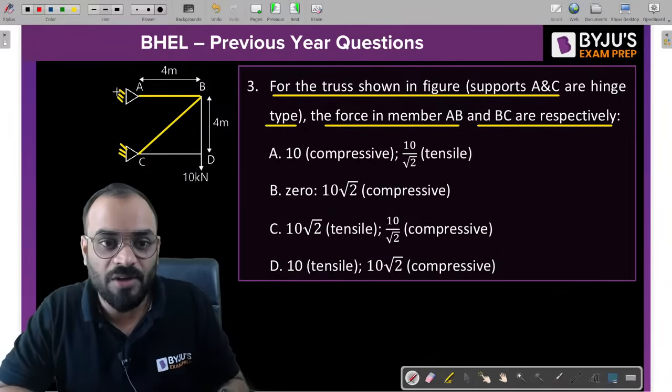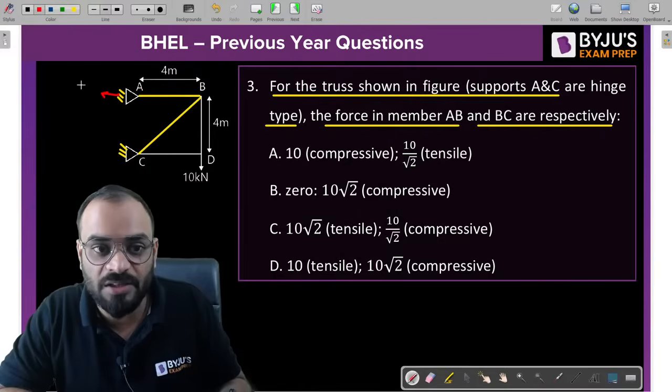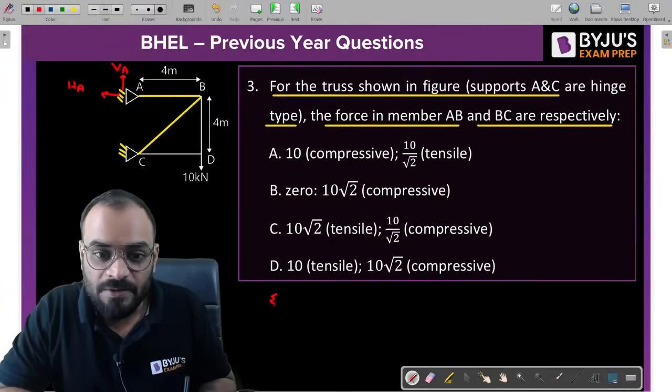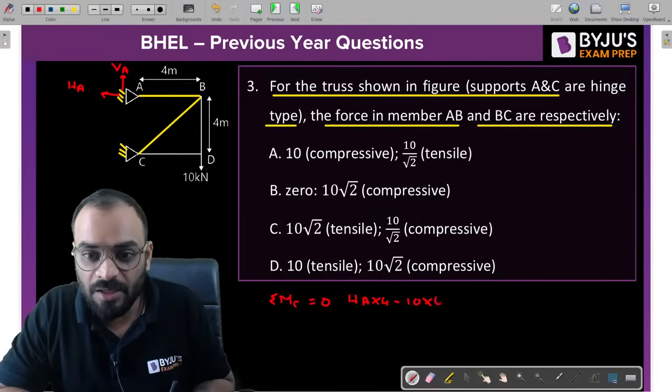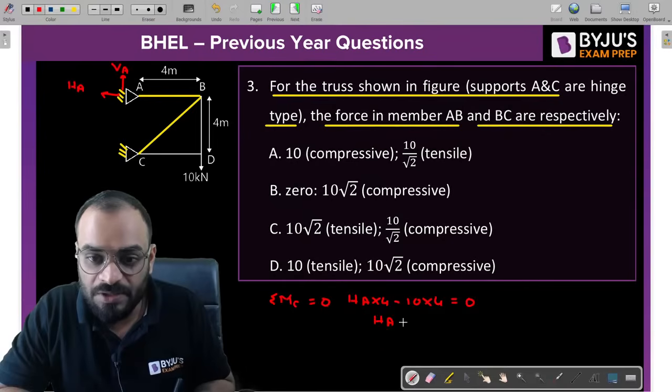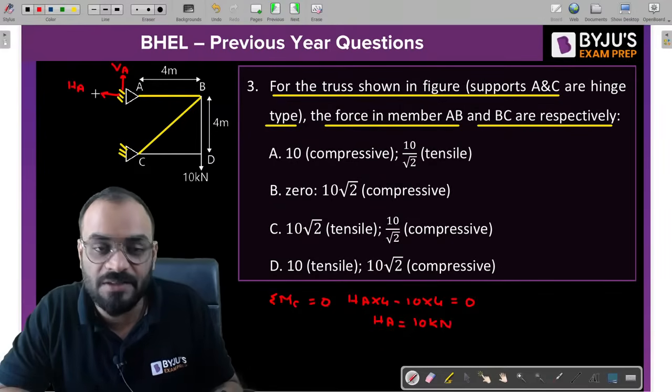Okay. Now guys, let's find the reaction at this particular support, which is basically A. So let us consider this is the HA reaction and this is our VA reaction. So can I write here summation of moment at C is equal to 0. So HA into 4 minus 10 into 4 is equal to 0. So HA is equal to how much? It is equal to 10 kilonewton. Now this 10 kilonewton is in this direction.